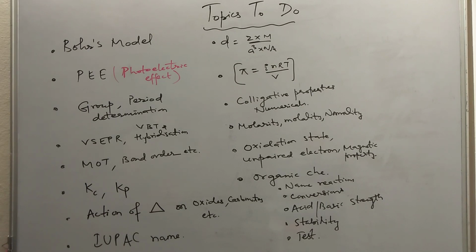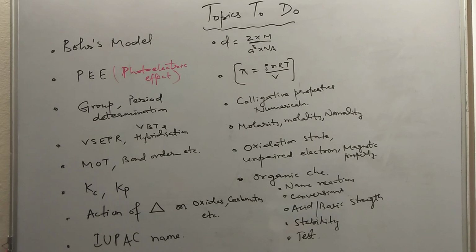From the d block they can ask you the common oxidation states, whether they are oxidizing agents or reducing agents, the number of unpaired electrons, and the spin-only magnetic moment, like root under n into (n plus 2) Bohr magneton. They can ask you the color of the different ions. From crystal field theory they can ask you the hybridization and shape, whether they are inner orbital or outer orbital complexes. They can ask you the IUPAC name and the isomerism, whether these are ionization isomers or linkage isomers.